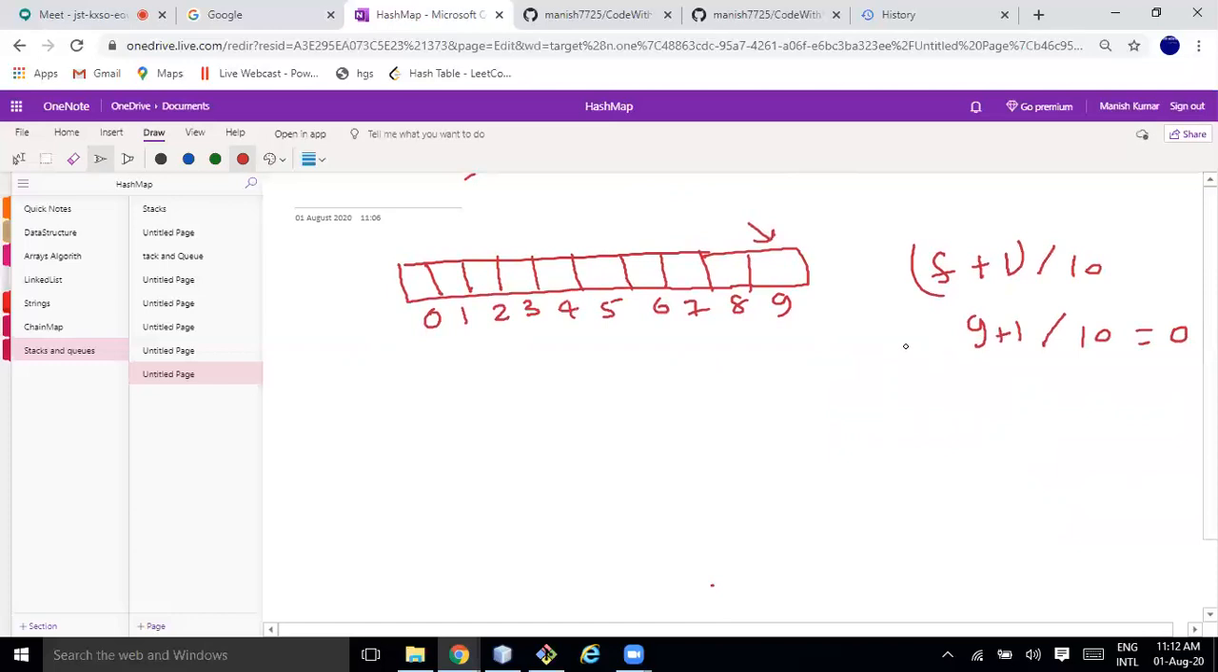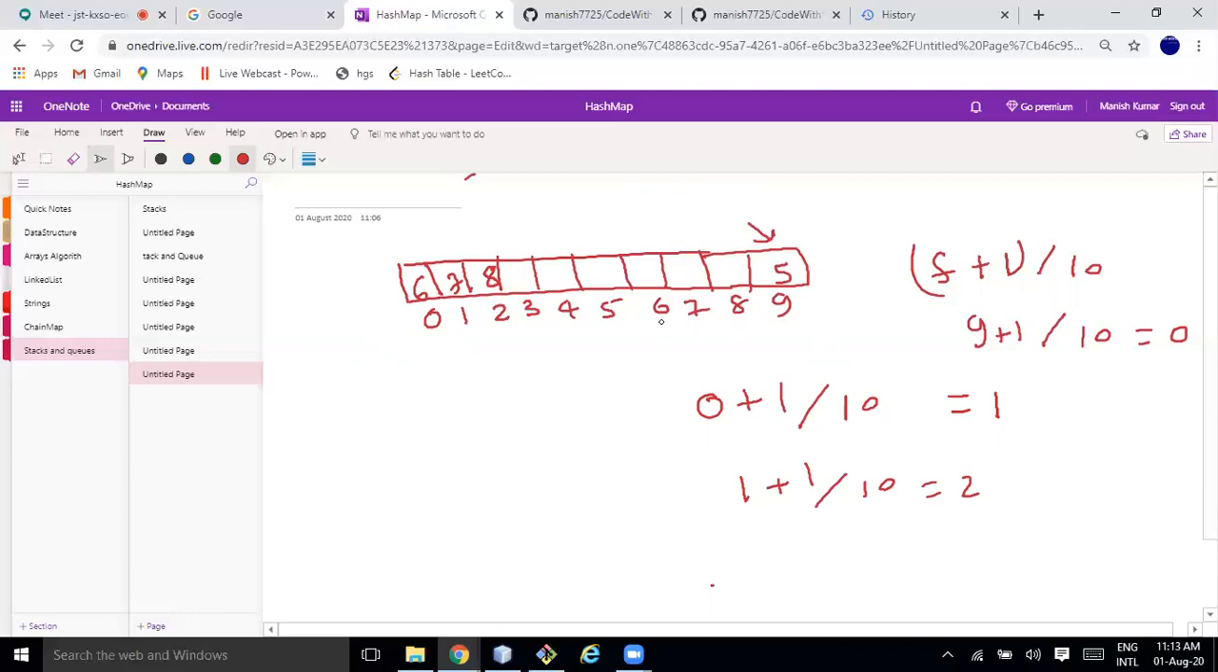Similarly, what will be the next? Suppose this 0 has some element here; 5 was there, and now 6 is there. What will be the next? Again 0 plus 1 modulo 10, so it will be 1. So the next element will go there. Suppose 1, what will be the next position? 1 plus 1 modulo 10, so it will be 2. So this is the way we can calculate.